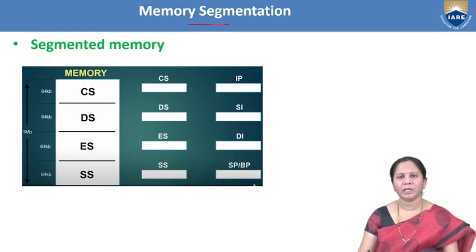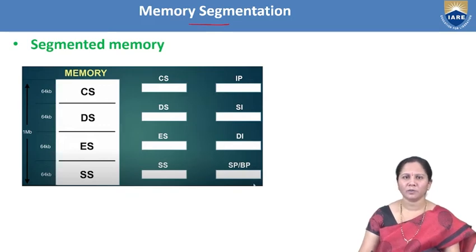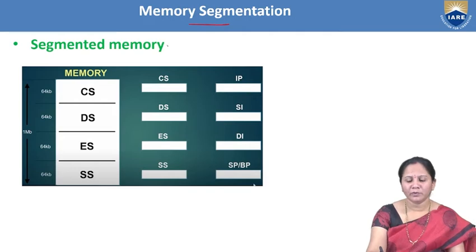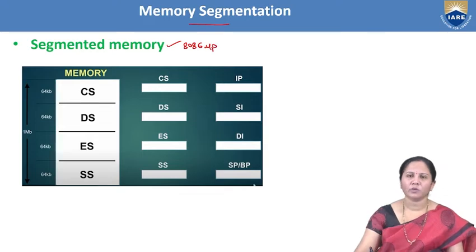For example, the 80286 and 80386 may operate in real address mode and protected address mode. If they are operating in real mode, the physical address calculation and the memory segmentation will be the same as the 8086 microprocessor.